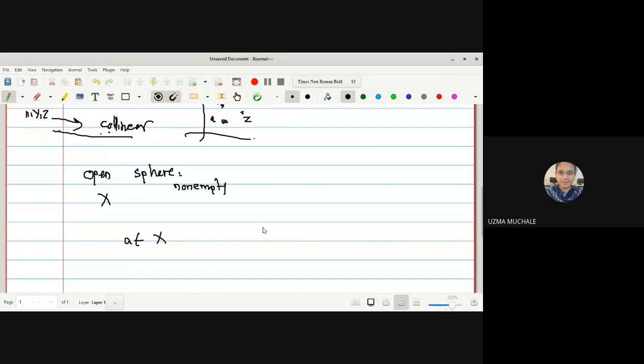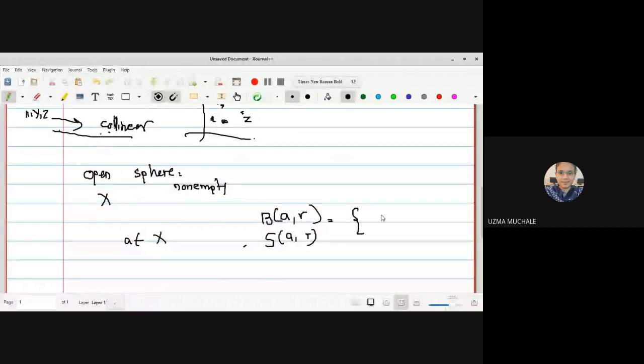Then the open sphere with center at A and radius R is denoted by B of A, R, or we can say it is denoted by S of A, R. What is the condition for this?